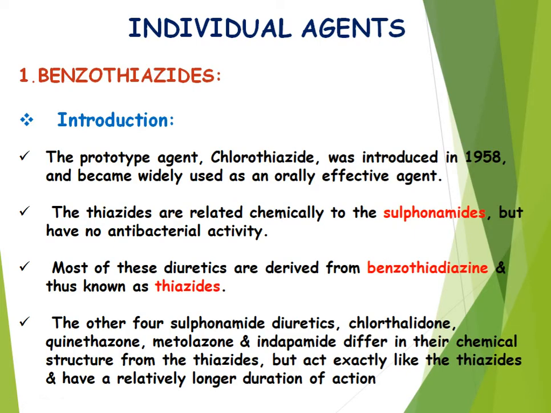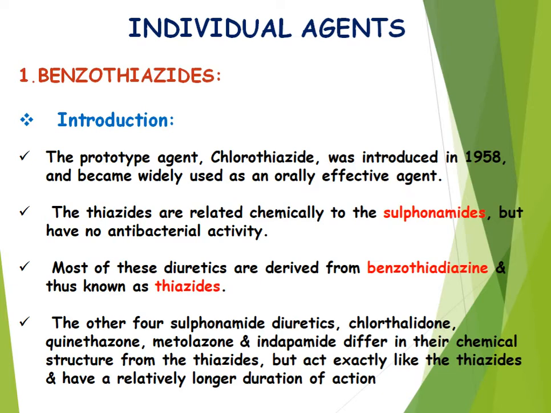Now the benzothiazides, whose prototype agent is chlorothiazide, was introduced in 1958 and became widely used as an orally effective agent. These thiazides are related chemically to the sulfonamides but have no antibacterial activity like the sulfonamides.